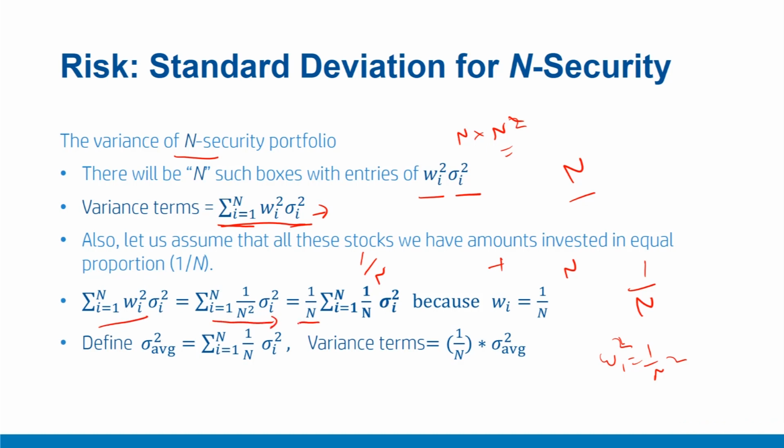Now let us take this 1 upon n outside the expression. So we are left with this. Please note here n is not the varying term, only the i subscript is varying, so we can take the n outside, and here Wi is 1 upon n. So we get something like this expression inside, which we can define as average variance. So if we define average variance as something like this, we'll have 1 upon n into the average variance term, which is defined simply like this. So our overall variance for the portfolio becomes 1 upon n times sigma square average, where this is the average variance term defined as this.